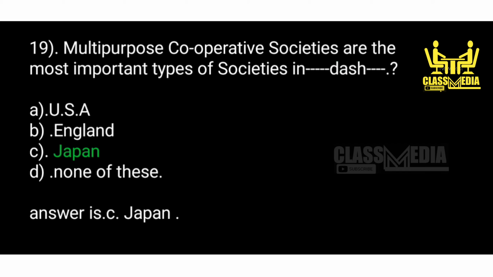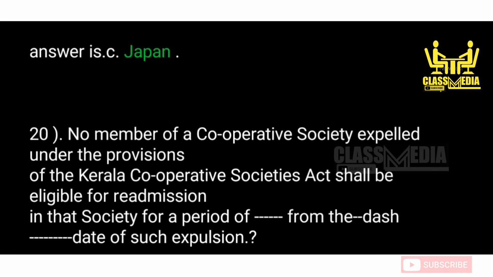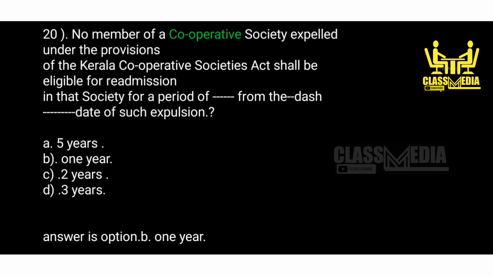C. Japan. D. None of these. Answer is C. Japan. 20. No member of a cooperative society expelled under the provisions of the Kerala Cooperative Societies Act shall be eligible for readmission in that society for a period of dash from the date of such expulsion. A. 5 years. B. 1 year. C. 2 years. D. 3 years. Answer is option B. 1 year.